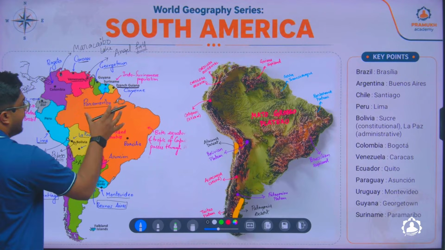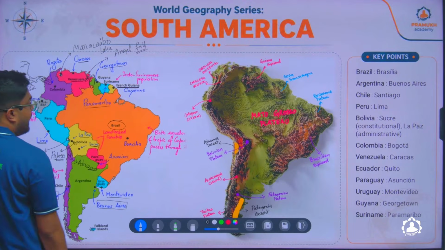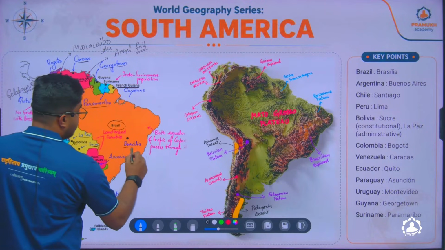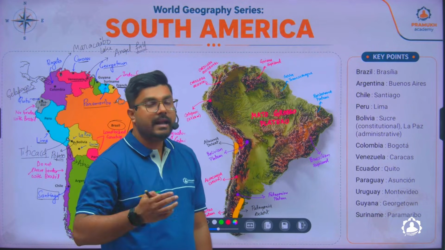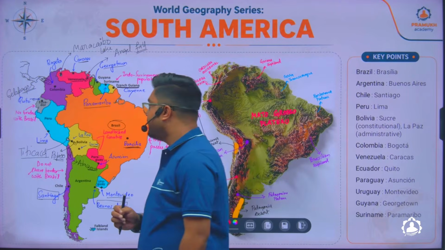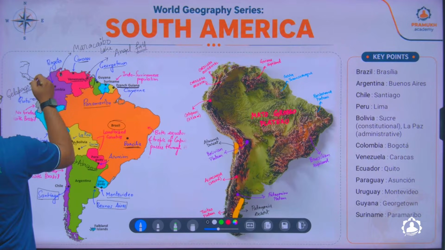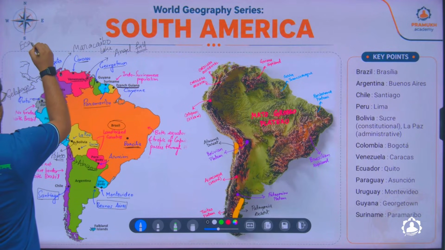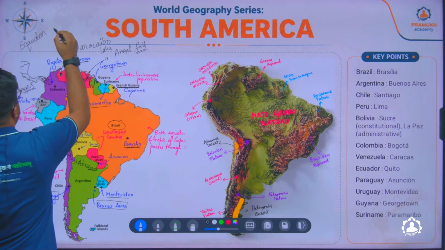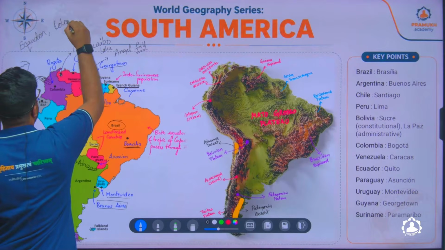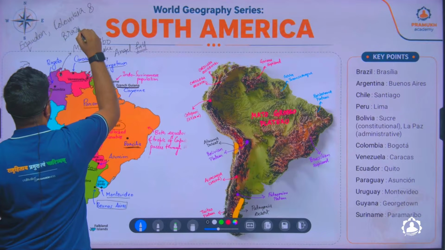Next to it, the largest country of South America is Brazil, and the capital of Brazil is Brasilia. Brazil is one of the countries through which the equator and the Tropic of Capricorn both pass. Now, if you look at the equator, in South America it passes through Ecuador, it passes through Colombia, and it passes through Brazil.